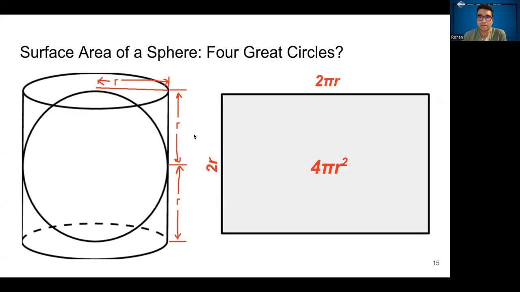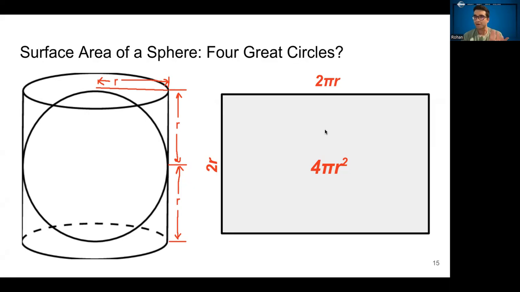So imagine this cylinder being uncurled. You form a rectangle. The height of this rectangle is the same as the height of the cylinder, 2r. And the width of the rectangle is the circumference of the cylinder, which is pi times the diameter, 2 times pi times r. So the surface area of the cylinder is 4 times pi times r, base times height.